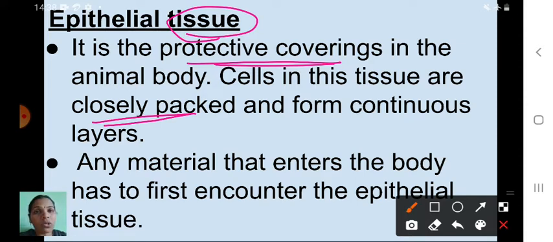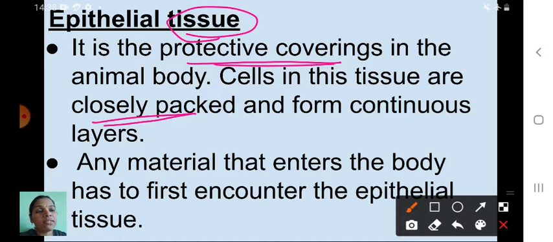So first one is what? Epithelial tissue. Here it is a protective covering. Okay, that is the first point. Next one is what? Cells in the tissue are closely packed and form continuous layers. Any material that enters the body has to first encounter the epithelial tissue. Understood, children? That's why we are saying that it is the protective covering of our body, of the animal body.